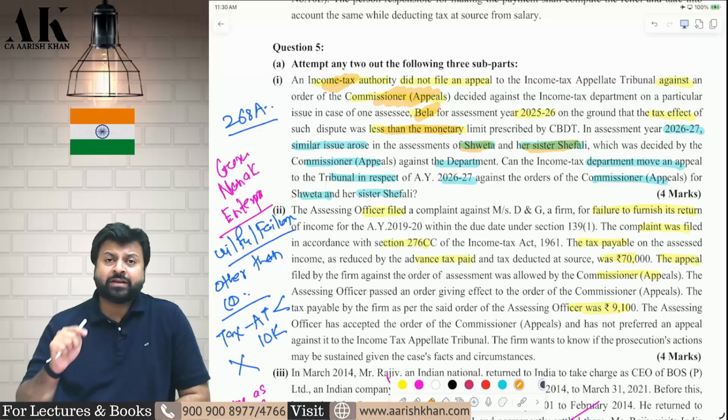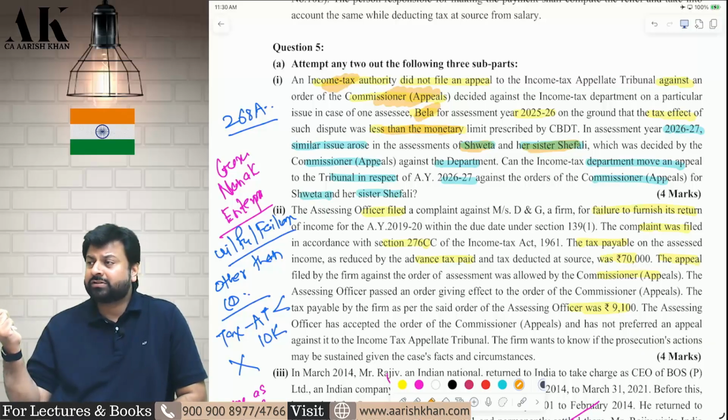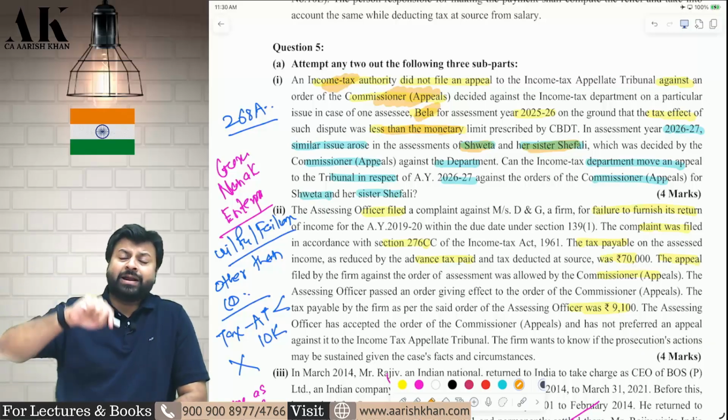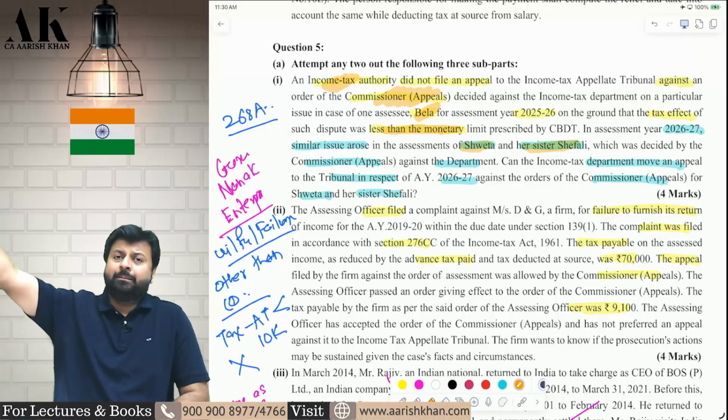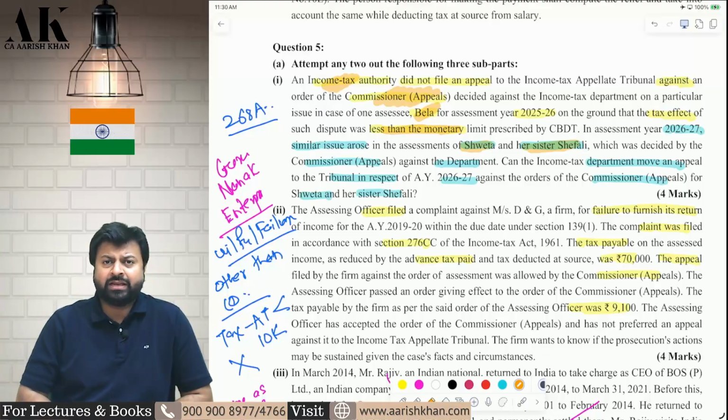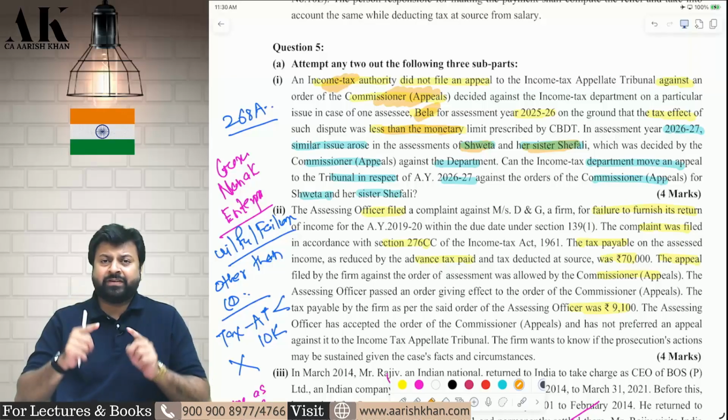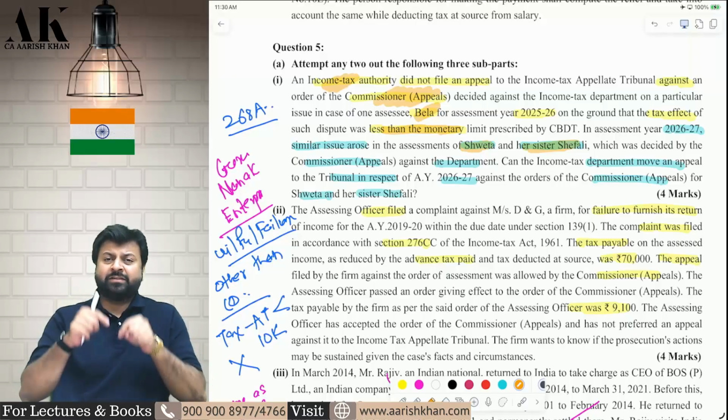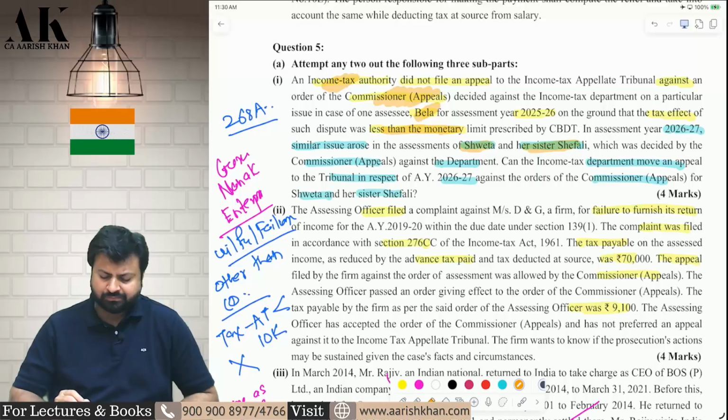This is very specific to Bela only for this year. Now Shweta and her sister cannot give a binding precedent of Bela and say that in case of Bela you have not appealed. Why are you appealing in my case? 268A is specific to assessee. 268A is specific to year. I hope it is clear to all of you.